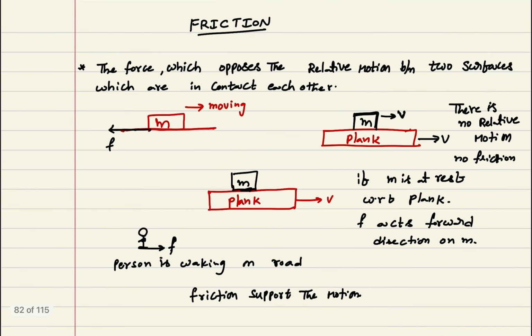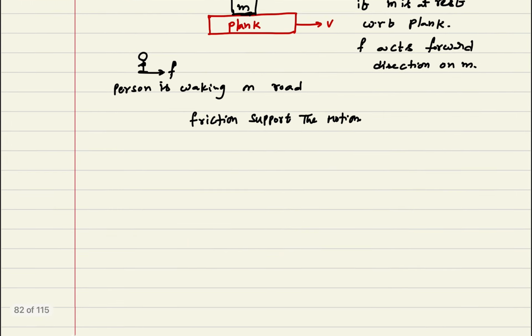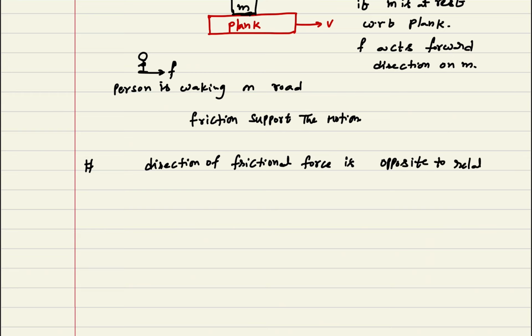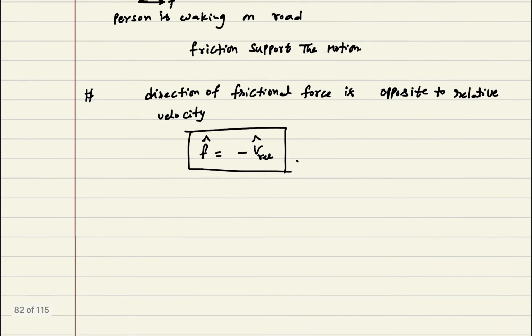Friction opposes the relative motion between the two surfaces. As a whole, you can write that the direction of frictional force is opposite to the relative velocity. So I can write f cap is equal to negative of v relative cap. This is the direction of frictional force.